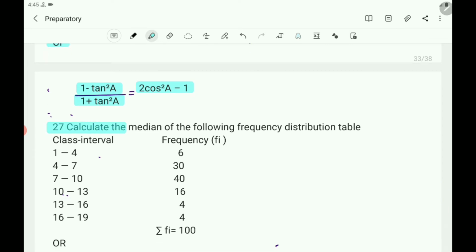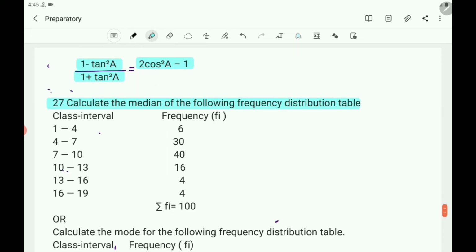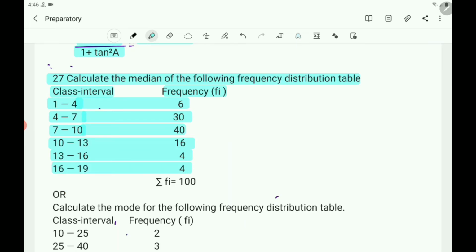27th question. Calculate the median of the following frequency distribution table. Class interval is given, frequency is given. Class intervals: 1 to 4, 4 to 7, 7 to 10, 10 to 13, 13 to 16, 16 to 19. The corresponding frequencies: 1 to 4 is 6, 4 to 7 is 30, 7 to 10 is 40, 10 to 13 is 16, 13 to 16 is 4, and 16 to 19 is 4.